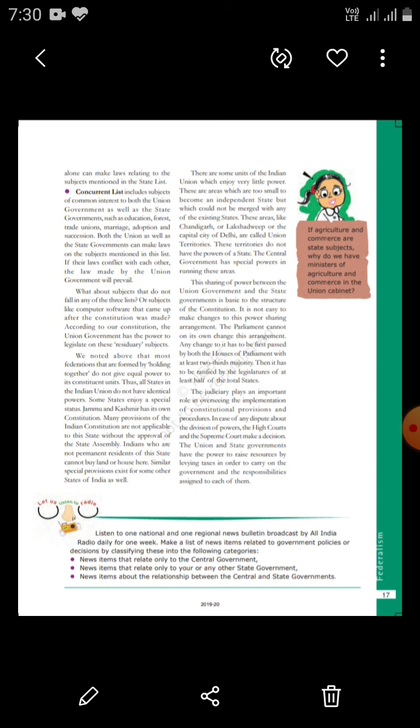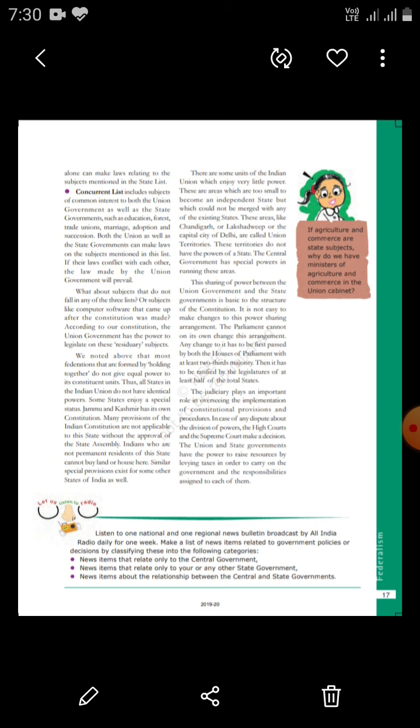like Jammu and Kashmir had its own constitution earlier, not today. Before Article 370 was removed or amended, the Jammu and Kashmir state had its own constitution. Many provisions of the Indian constitution were not applicable to this state without the approval of the State Assembly of Jammu and Kashmir. Also, Indians who were not permanent residents of Jammu and Kashmir could not buy land or a house there.